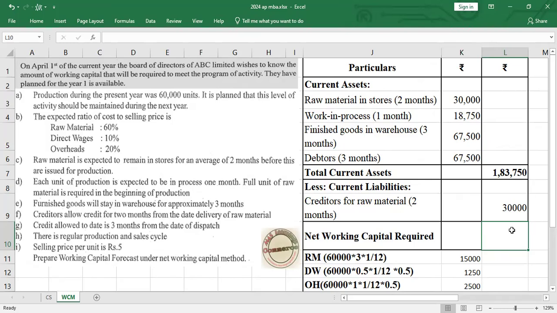So at the end, what we have to do is current assets minus current liabilities. We will be getting 1,53,750 as our net working capital requirement, as there is no safety margin. If a safety margin is there, then we have to add that as well.